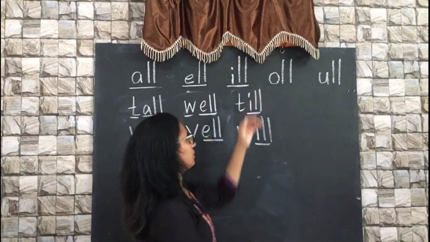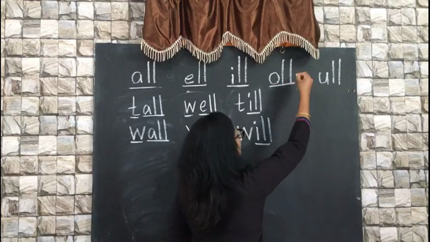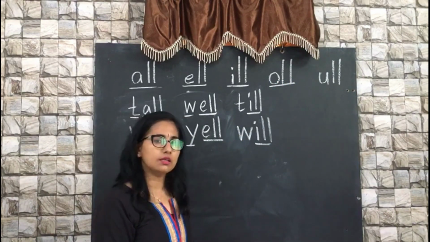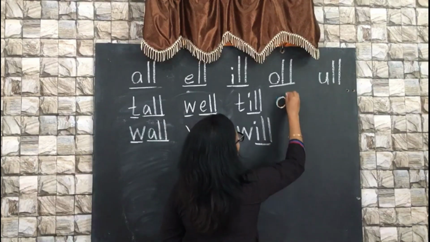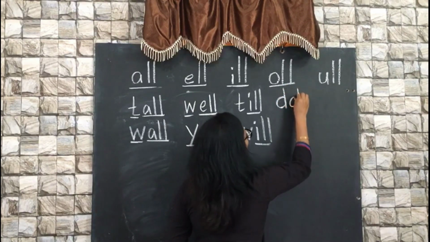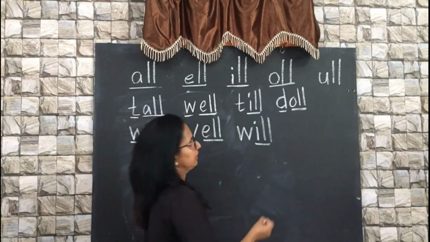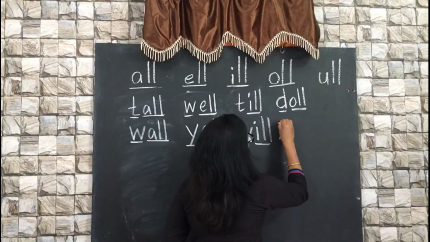And the next combination is when you add vowel O along with double L, all. Clear? We have a word like D, all. D, all. Doll. P, all.